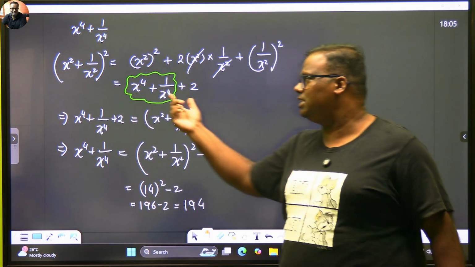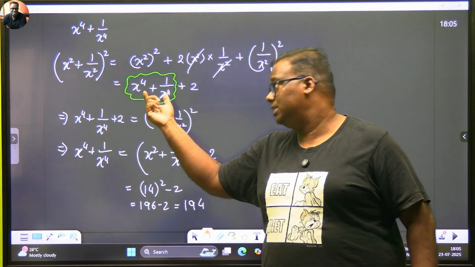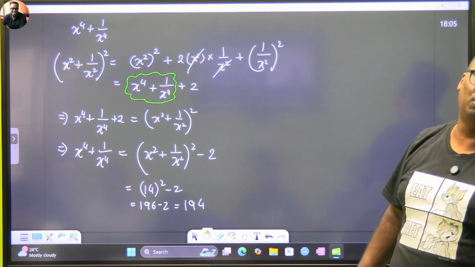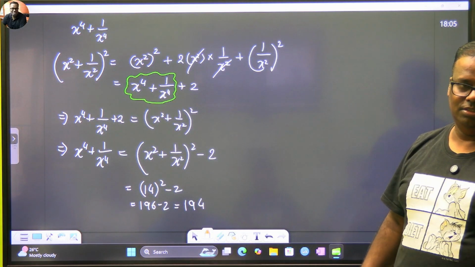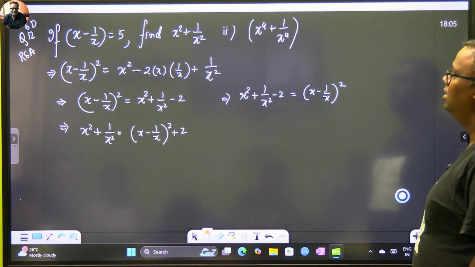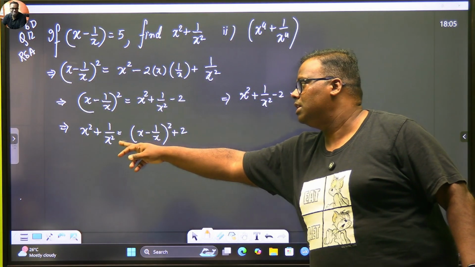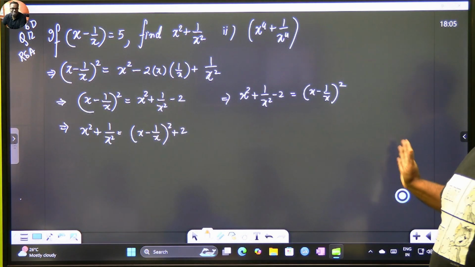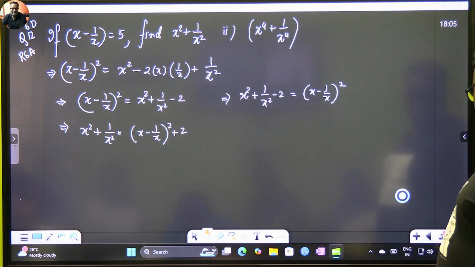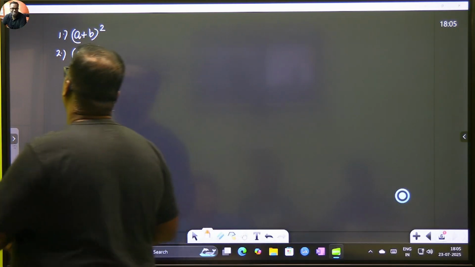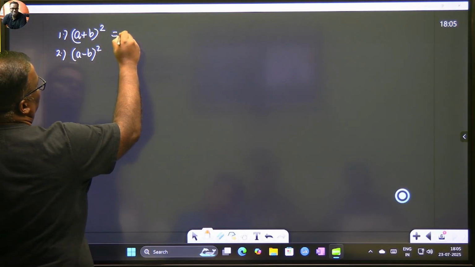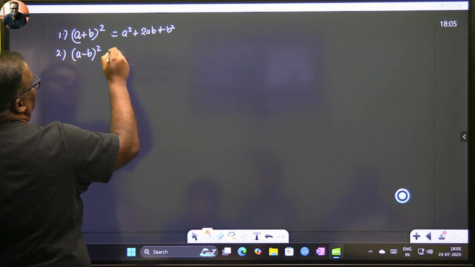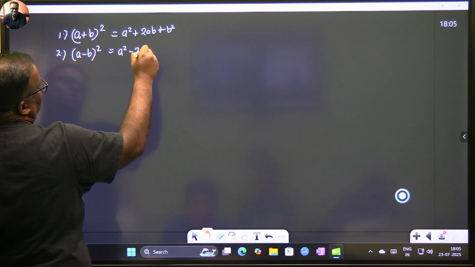The second part has nothing to do with plus or anything. This is x to the power 4 plus 1 by x to the power 4, so you expand this. Whatever you found out in the first problem, you expand that only. And then we just adjust the 2. So let's see the next one. We started with this, so we got the value of this. Now we will be expanding this, which will again be plus 2, and plus 2 will come this side, so it will be minus 2. Fine. So this exercise is based on 3 identities. This you are already familiar with, which is a square plus 2ab plus b square, and this is minus 2ab plus b square.